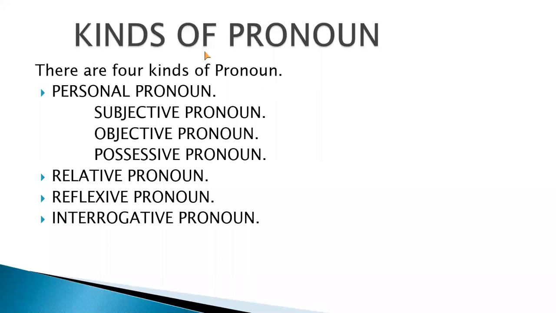We are doing kinds of pronoun today. There are 4 kinds of pronoun. The first one is personal pronoun. Next is relative pronoun. Third is reflexive pronoun. And fourth is interrogative pronoun. But here you can see that I have written some of the kinds of pronoun here, like subjective pronoun, objective pronoun, and possessive pronoun. These are related to personal pronouns actually. These are not any other kind, but these are forms of personal pronouns. Okay?